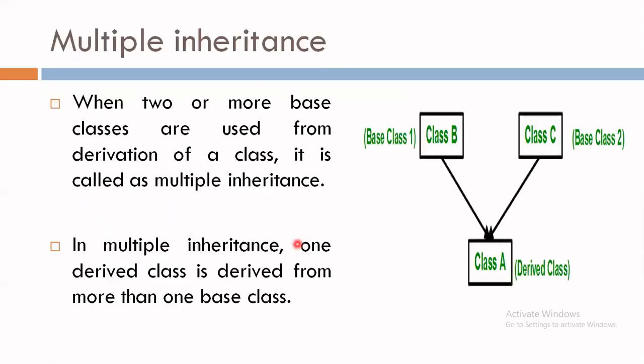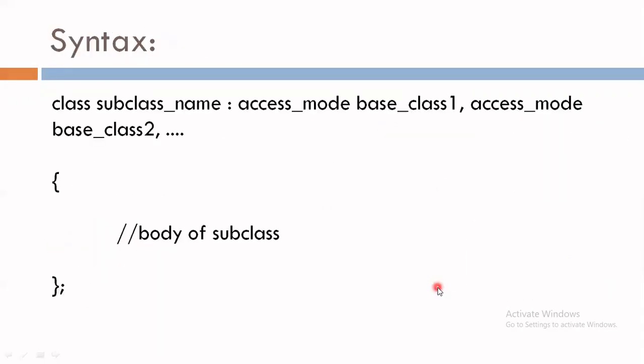Now let's see multiple inheritance. From the figure we can see it has two base classes, class B and class C, and we have one derived class, class A. So how do we define multiple inheritance? It has the same syntax as single inheritance, but the difference is if we have more than one parent class, then we have to specify their names here.